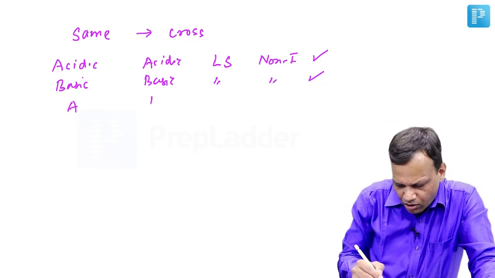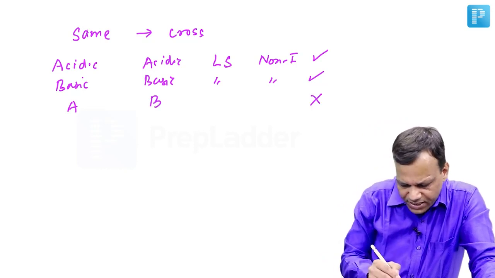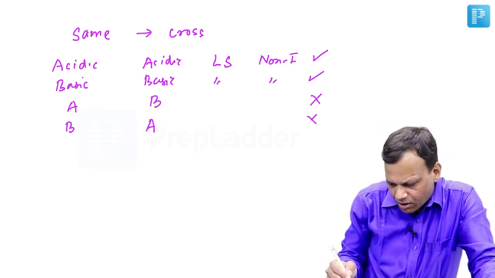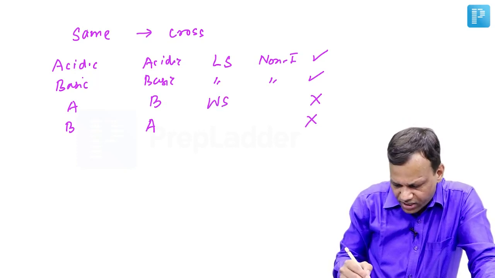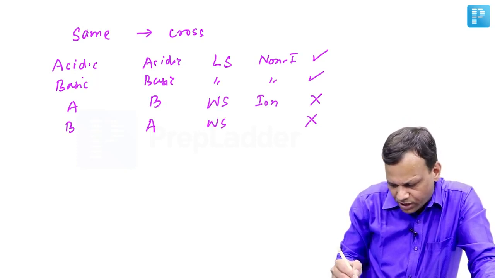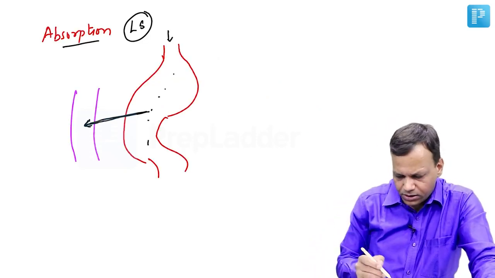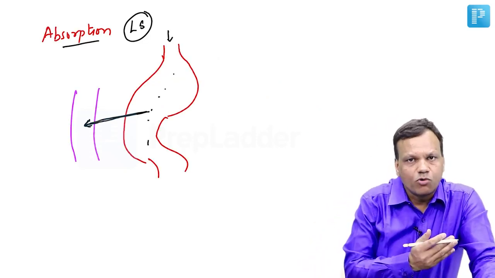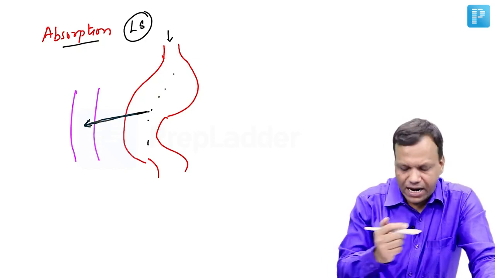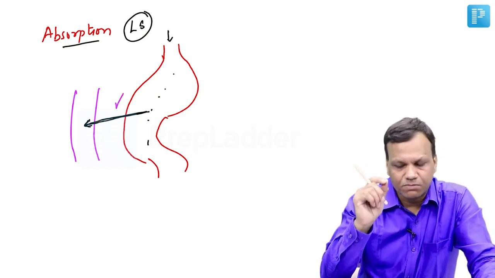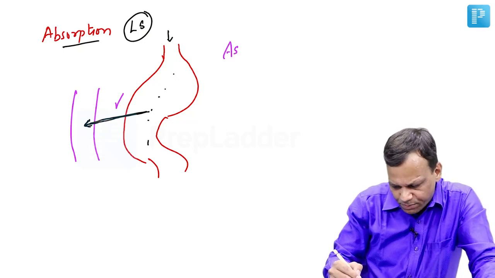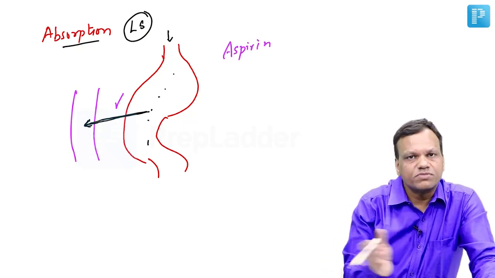That means an acidic drug cannot cross in basic medium, and a basic drug cannot cross in acidic medium, because in the opposite medium the drug becomes water soluble, since it has become ionized. So the ionized form cannot cross the membranes. That is important: absorption is more when the drug can cross, and the drug can cross in the same medium. So acidic drugs like aspirin can be easily absorbed from the stomach.